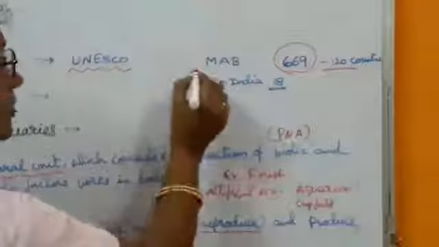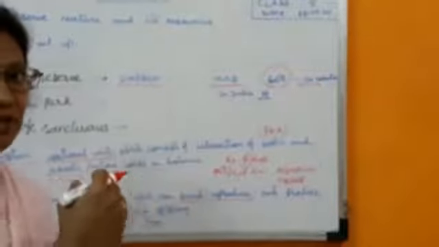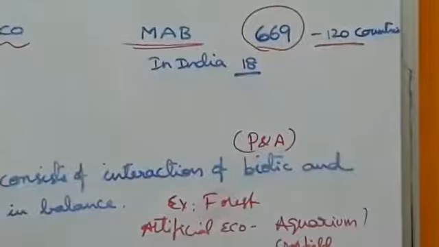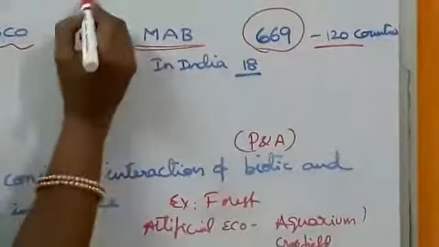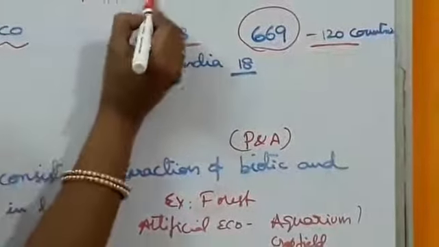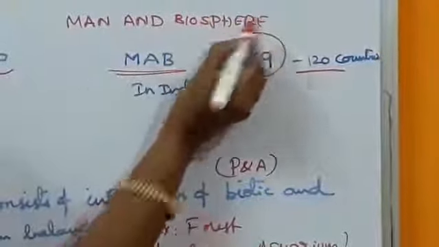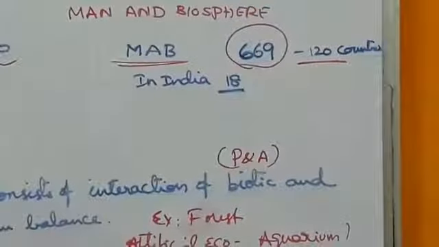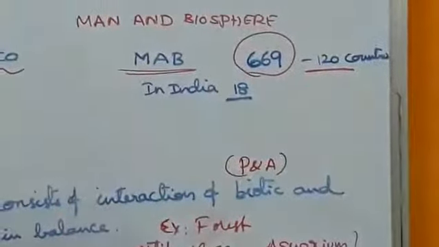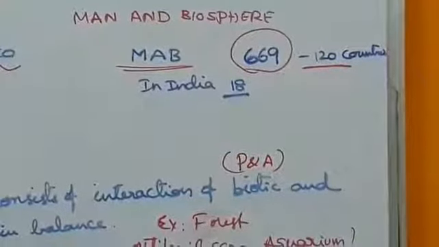UNESCO is one organization, the biggest organization. Under that it has so many programs, like how our school has so many subjects. Under this organization they have started one more small program called Man and Biosphere. Under this program, they established these Biosphere Reserves. So out of this, okay madam, this many are there in the world. How many are there in India?